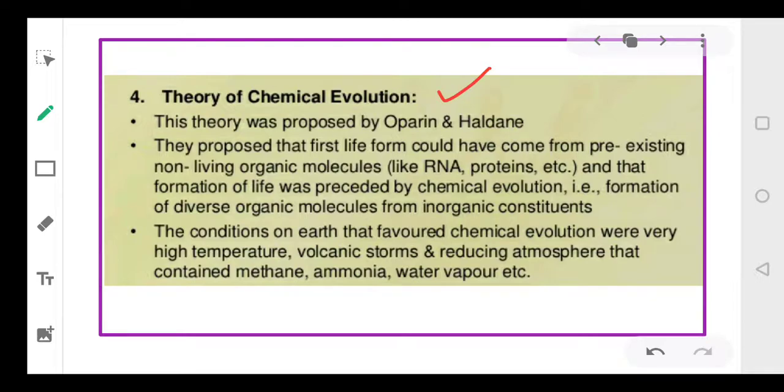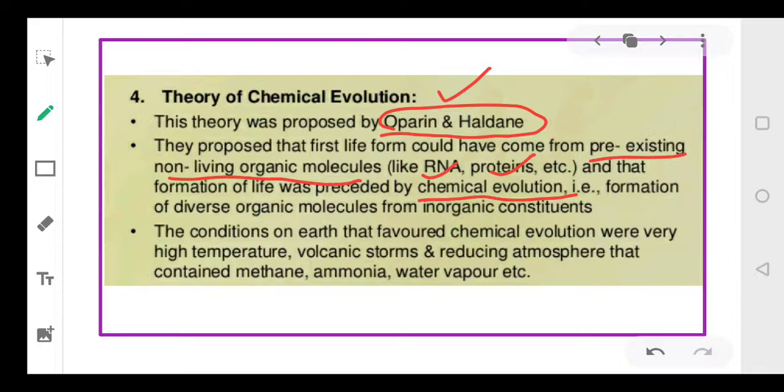The theory of chemical evolution was proposed by Oparin and Haldane. And they proposed that life has come from pre-existing non-living molecules. They said that life has originated from non-living molecules like RNA, proteins, etc. And the formation of life was preceded by chemical evolution.